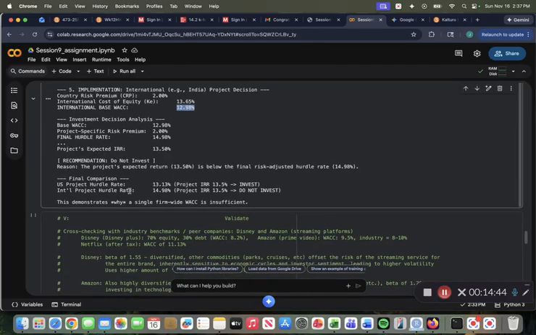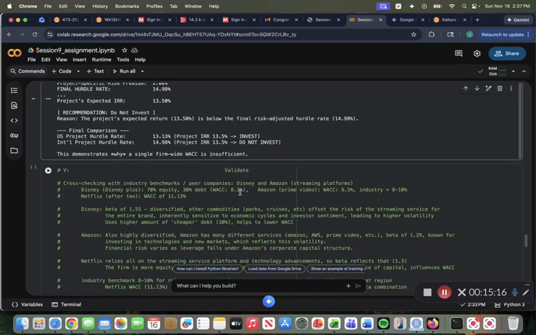So just looking at this, it demonstrates why a single firm-wide WACC is insufficient, and that we need to have a portfolio of different WACCs, look at divisional WACCs rather than one standard WACC, because it's always changing. There are always things that could be affecting our analysis, and could lead to non-profitability and risk for investors, and just not really reflecting the health of the company in general. So that was the implement stage.